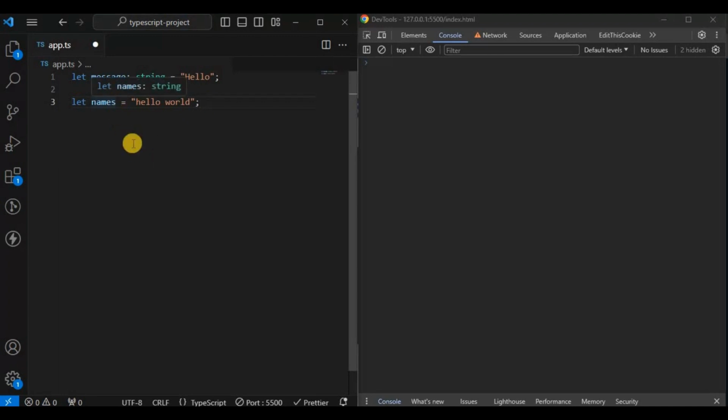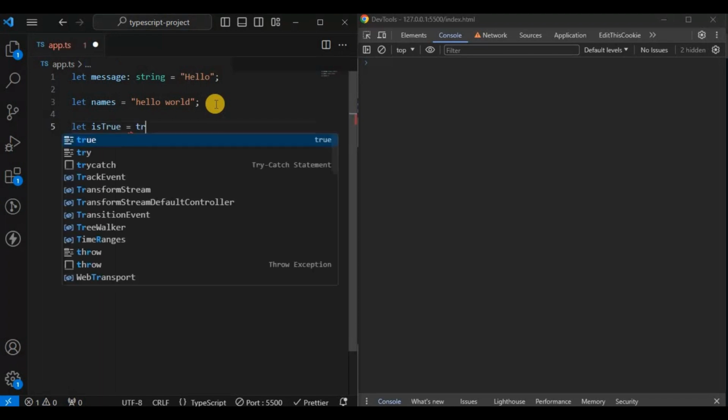Here we are not defining what type of data it is going to store, but we are storing a string. Now if I hover over name, TypeScript tells us that it will be of string type. The same case applies to, like, isTrue, and then we are storing a boolean into that one.